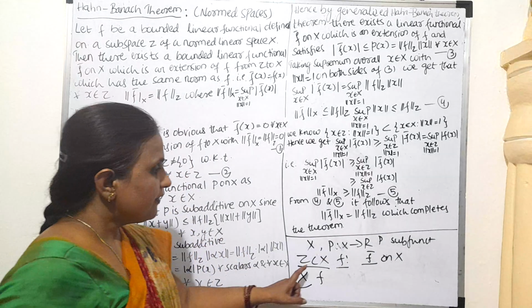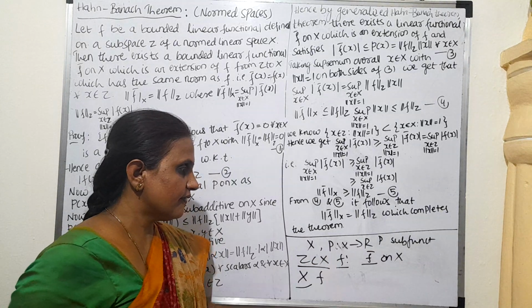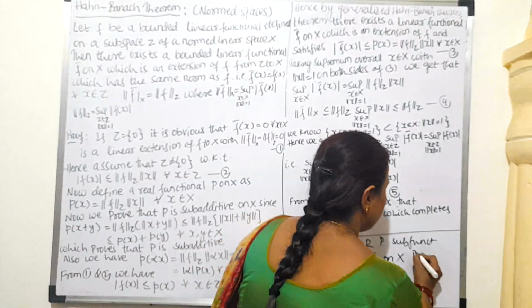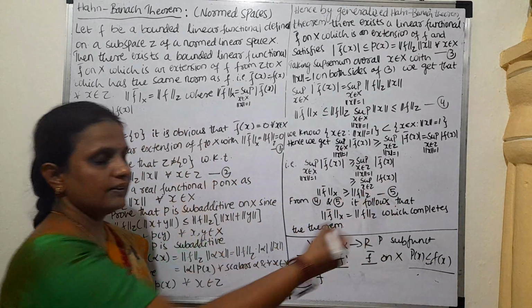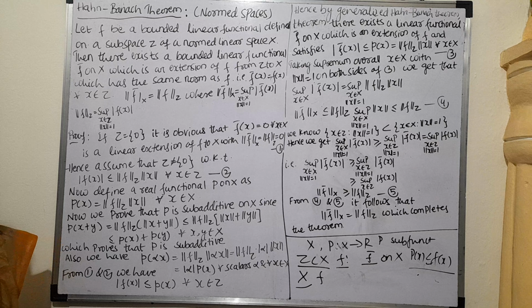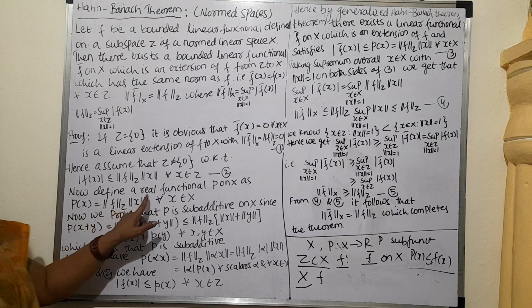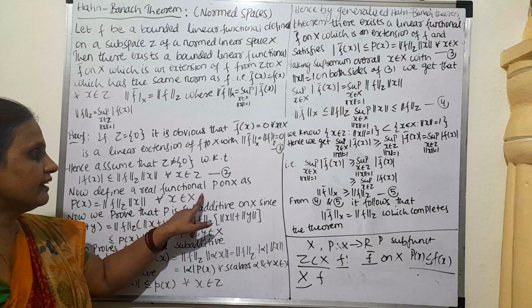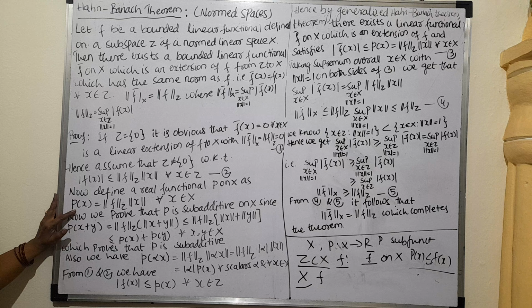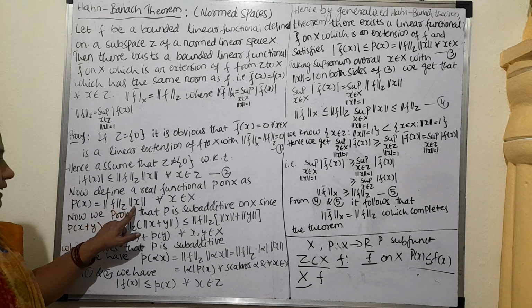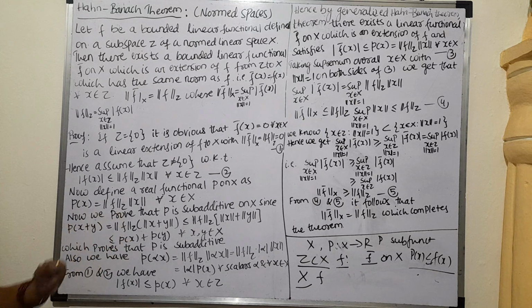For that, we can define a subfunctional. If we have a subfunctional and take P of X less than or equal to F of X, then we can show that there exists a linear extension. So for that we define one real functional P on X. We define P of X as norm F times norm X, where the norm is defined on the subspace Z.